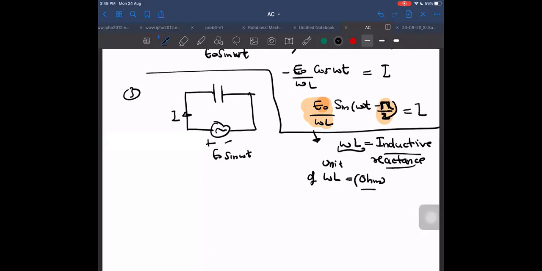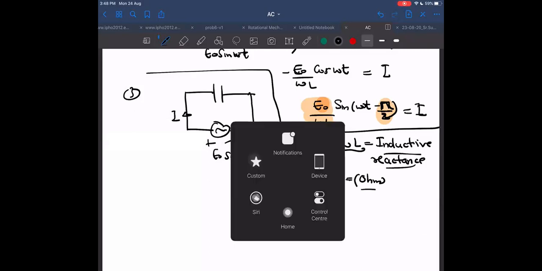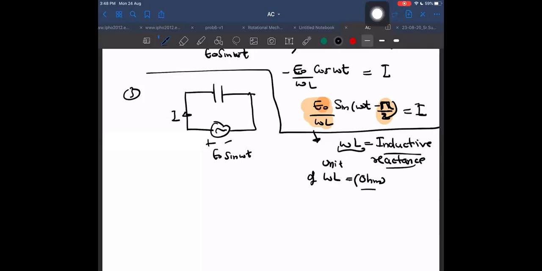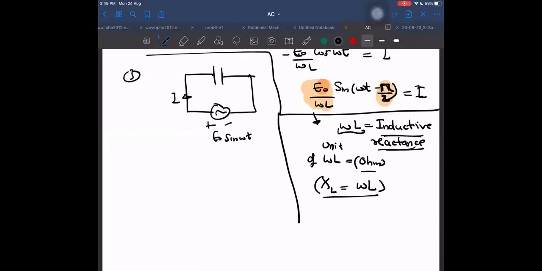Otherwise, dimensionally this equation will become wrong. So it is like an equivalent resistance, but there is a different name for it. We call it inductive reactance. And how do we represent it? We represent it by XL. XL is equal to omega L. Okay. Is it understood? So you have to remember this formula here.